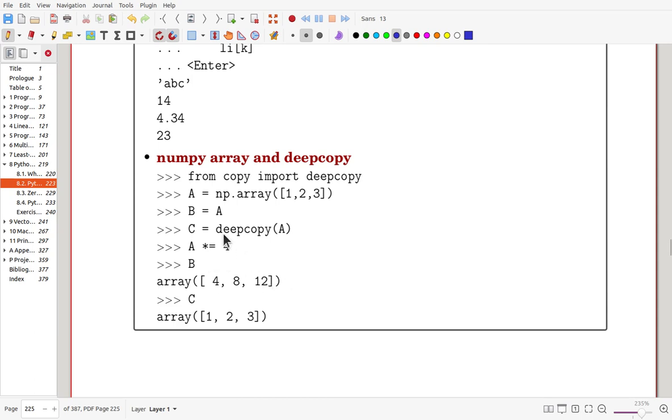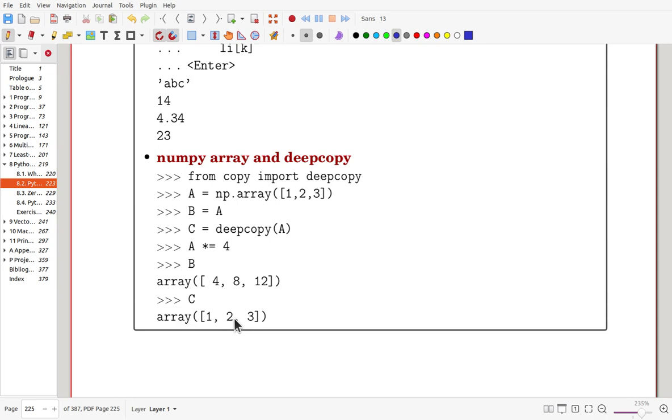So here, now if we try to print out B, then B is a simple copy so that 4 is multiplied. But for C, it is a deep copy, so it's not changed. Deep copy produces a new array, a completely new array.